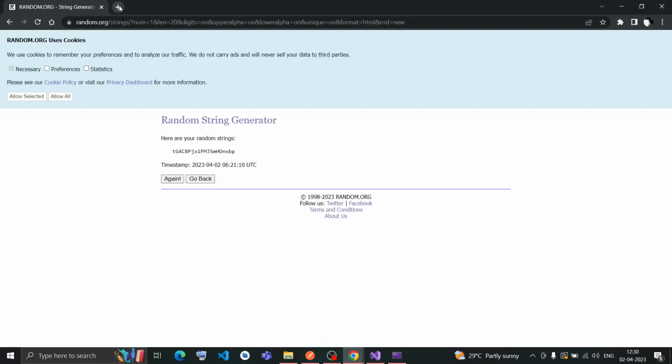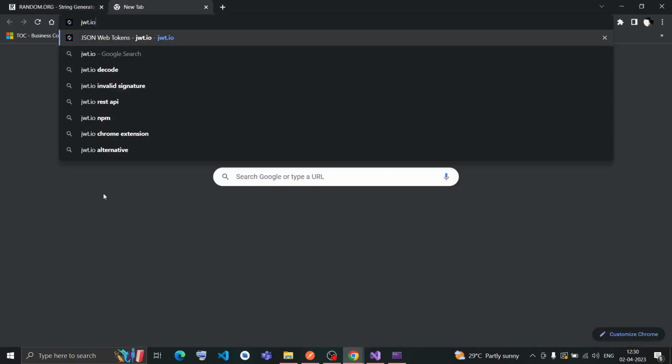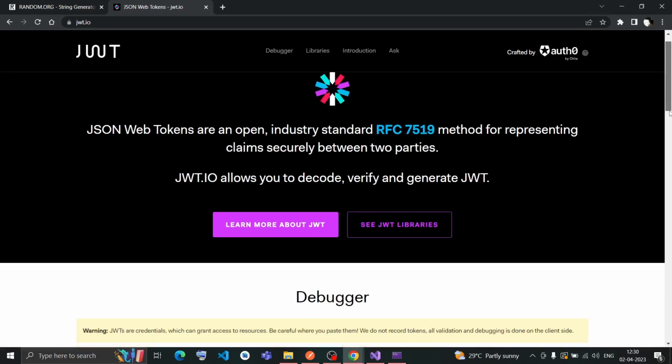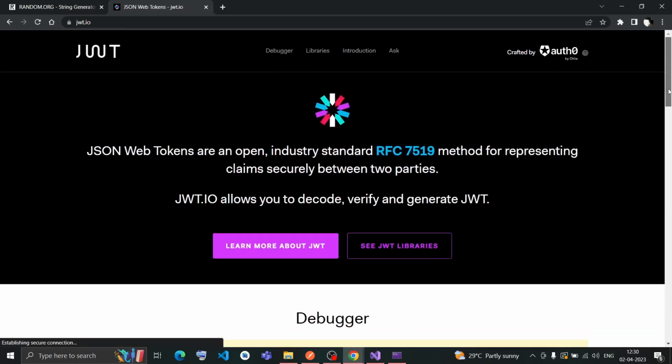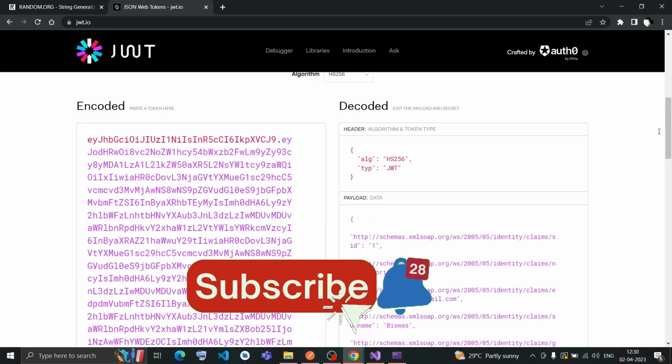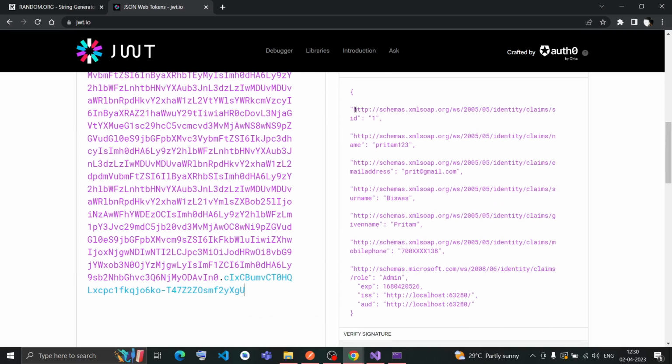From jwt.io, for any JWT token you can get the decrypted data of the encrypted string. Here in the encoded section I have to pass my string, and you can see it is decrypted: ID as 1, name as Preetham123, mail ID as this, surname as Vishwas, given name as Preetham, mobile phone as this one, and the role as admin.